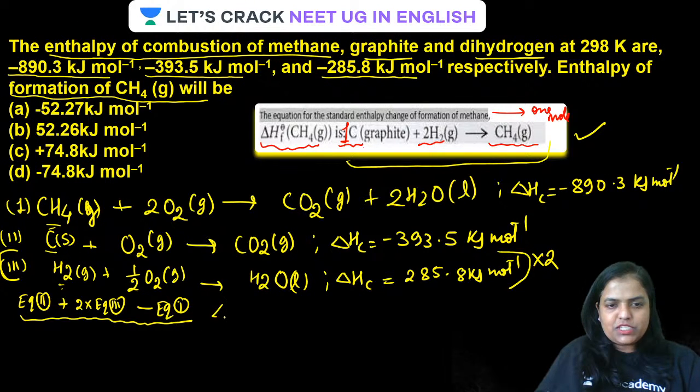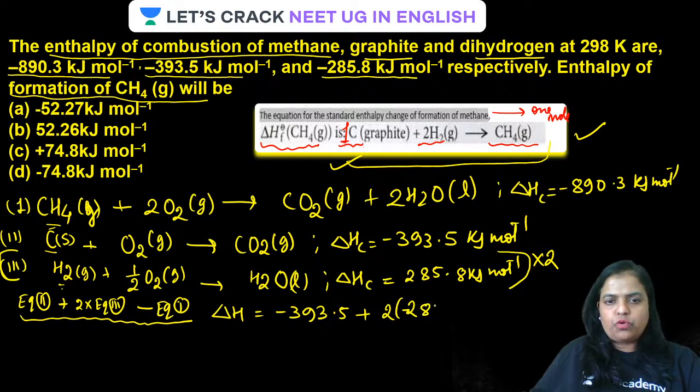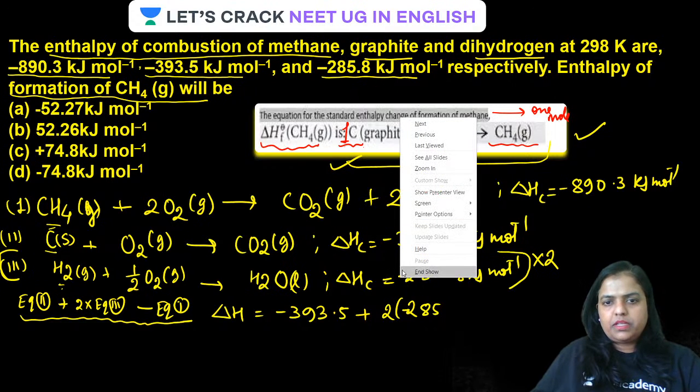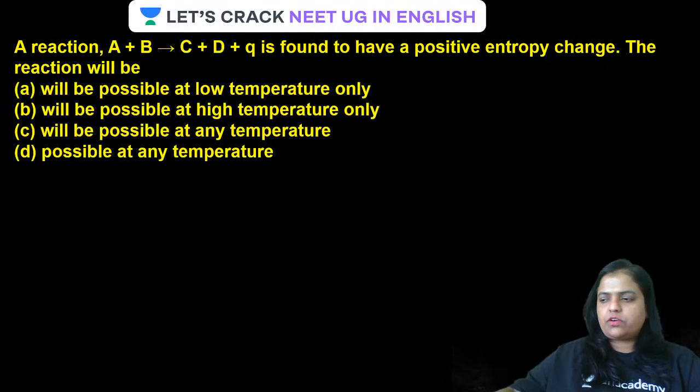Now delta H for the given equation will be how much? Equation 2 is as it is, so keep the delta H value. It is minus 393.5. Plus 2 into minus 285.8. This is also minus, right? Yes, guys, sorry.